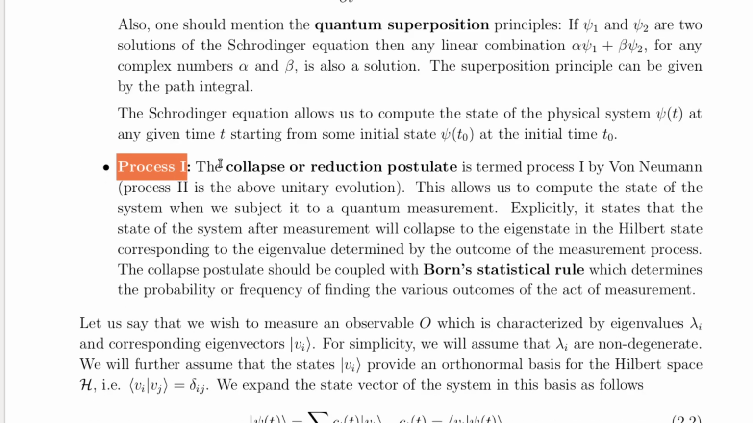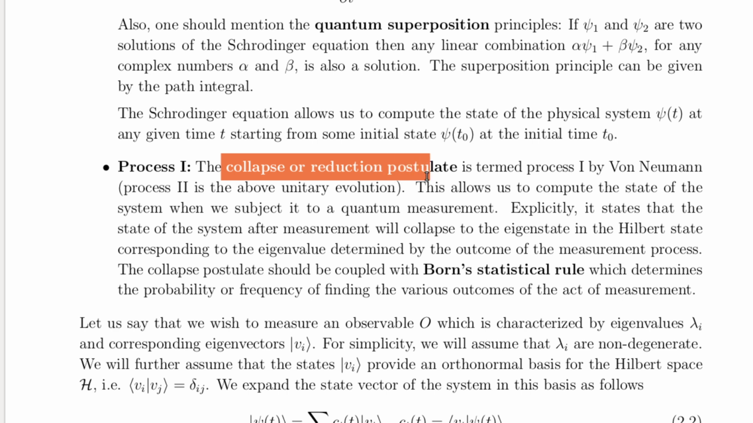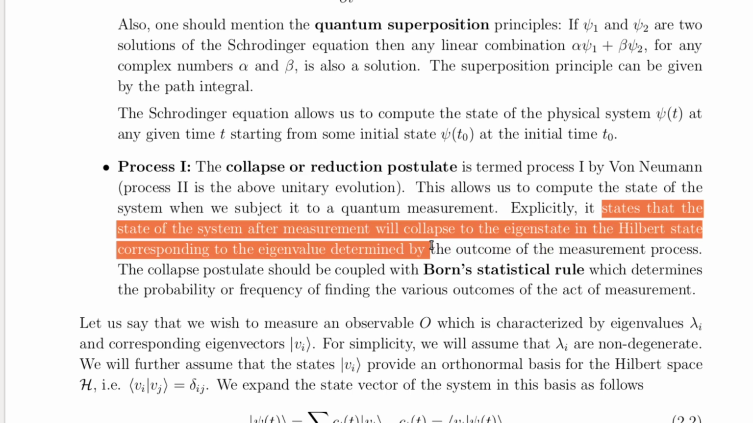Process 1, collapse or reduction. Now, let's move on to Process 1, the collapse or reduction postulate. This is where quantum mechanics diverges from classical determinism. When we measure an observable in a quantum system, the state of that system collapses to one of the eigenstates of the operator associated with that observable. The result of this measurement is one of the eigenvalues tied to those eigenstates.